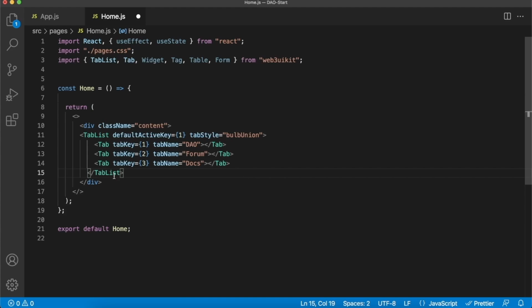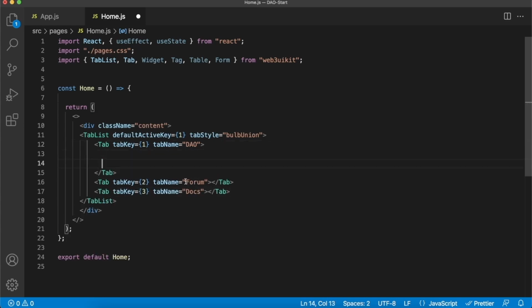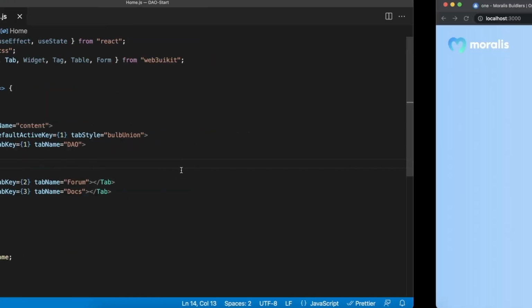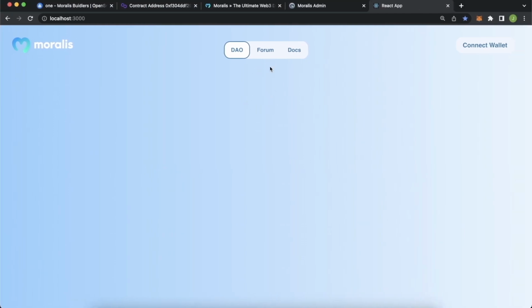So we have a tab list that is closed over here, and then within it we have 3 tabs, one for a DAO, one for a forum, one for docs. And we can start inputting information inside this DAO. But let's just go and see what this looks like. So if we save this page, go back to our app, we now have this beautiful header over here where we can go to the different pages.